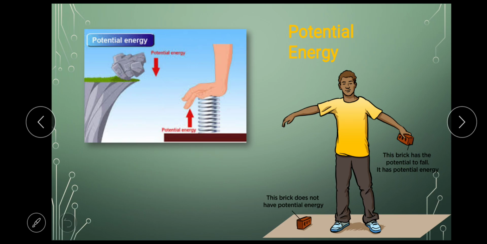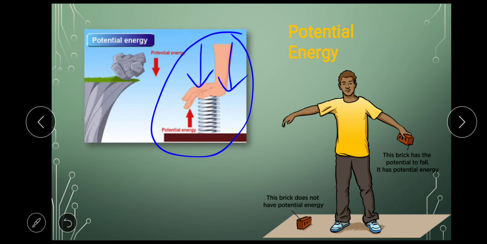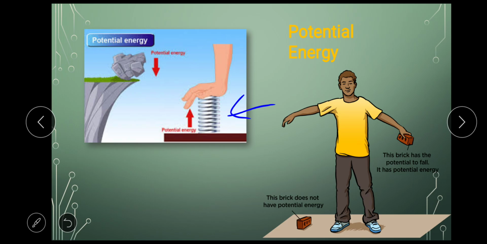This third image shows how, using the palm of our hand, we are applying a downward force and compressing this spring. However hard I compress, it will keep storing energy in it. A lot of energy is stored in this spring when I compress it, and this energy will get converted if I release the spring. What will happen after conversion we'll see in kinetic energy. But when it is in the compressed state, this spring has a lot of energy, and that energy is nothing but potential energy.